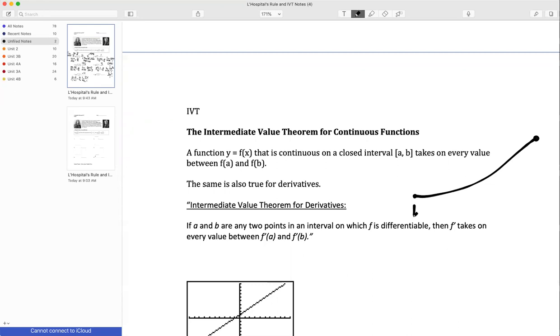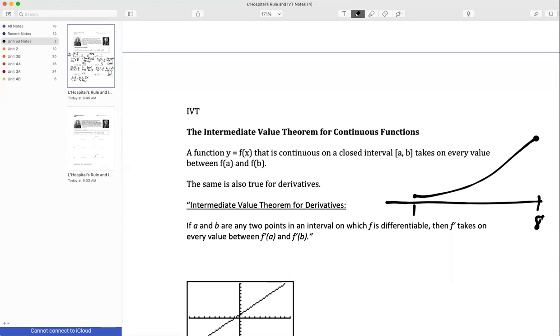This is 1 and this is 8. Well, if I have a continuous function and it goes from 1 to 8, then it has to go through every point in between. So it has to go through 5, and it has to go through 6, and it has to go through 2.5. Okay? That's what the IVT says.